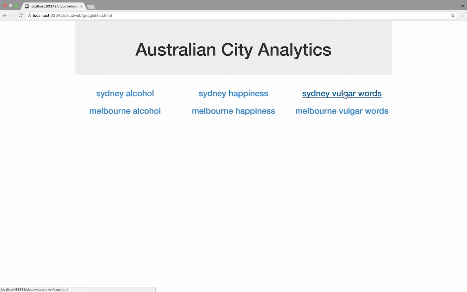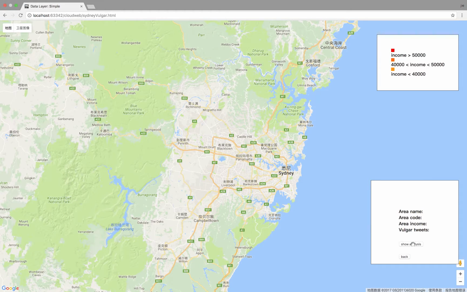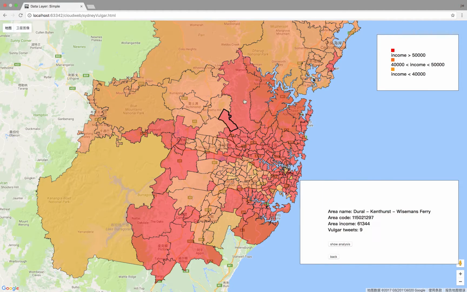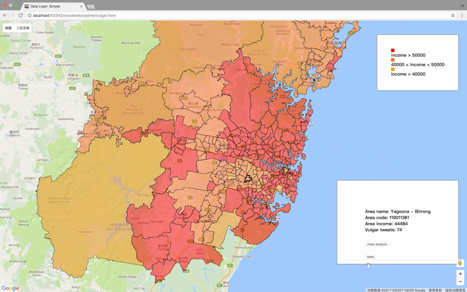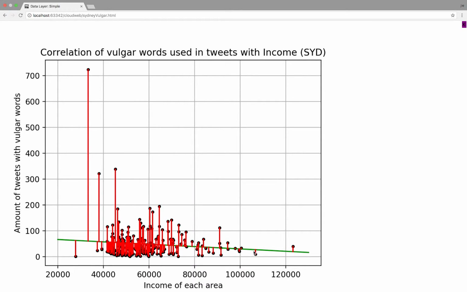We can see the same analysis in Sydney, working the same way as in Melbourne. This one shows the vulgar tweets for each area in the red corner. Although this line seems to have some slope, it is mainly because these outliers have dragged the line up. So basically, areas with low incomes still have almost zero tweets with vulgar words, but areas with high income still have some tweets including vulgar words.